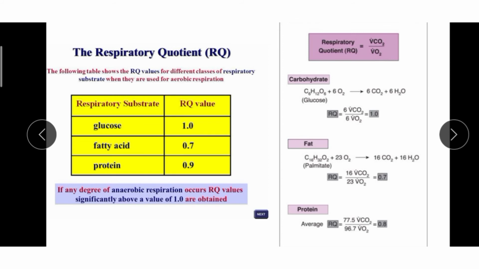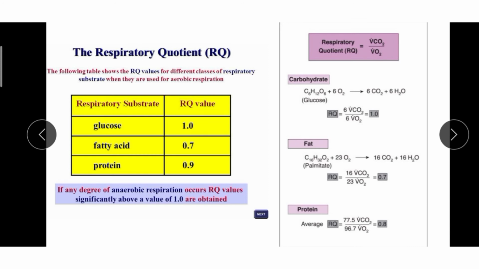For glucose, it's 1, as the RQ is calculated as 6 by 6. You can see in the slide the carbohydrate, which is glucose, C6H12O6 plus 6O2, during oxidation gives rise to 6CO2 plus 6H2O. So the RQ is equal to 6 volumes of CO2 produced by 6 volumes of oxygen consumed.